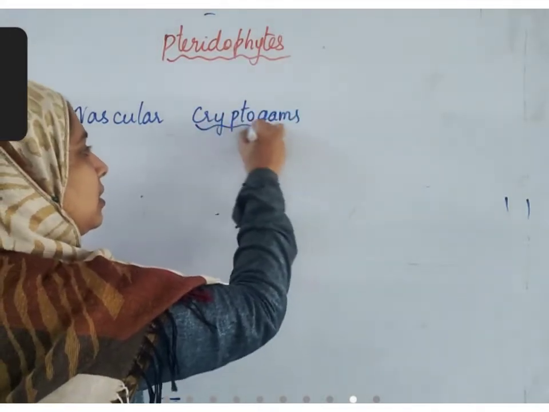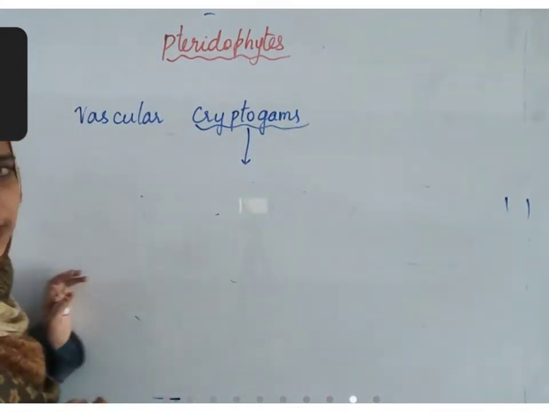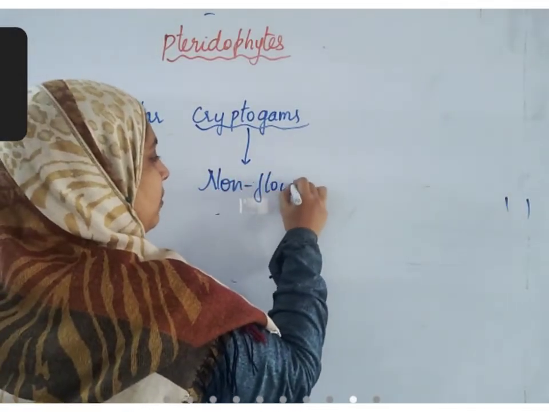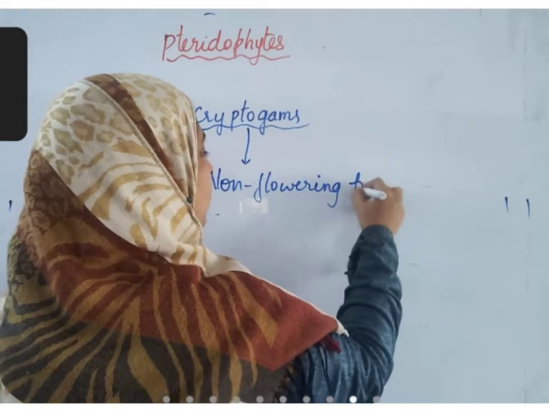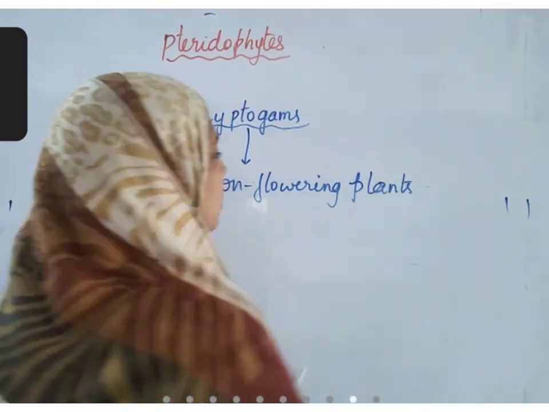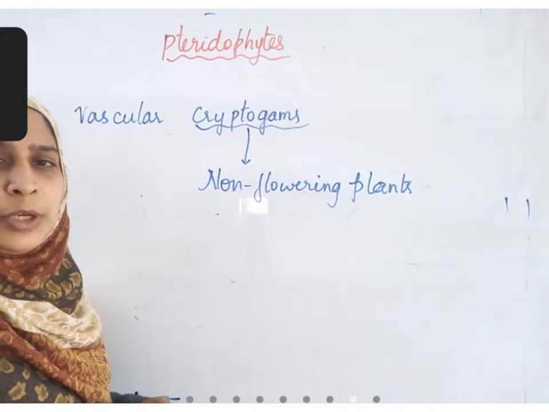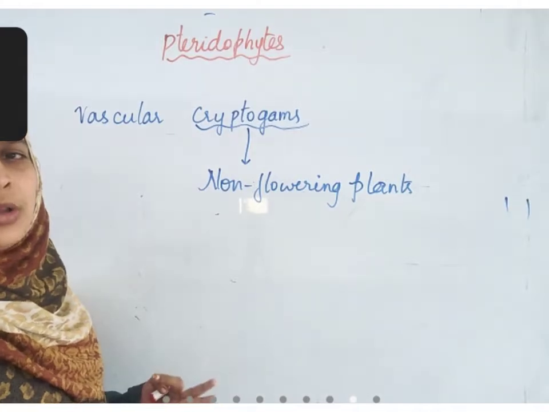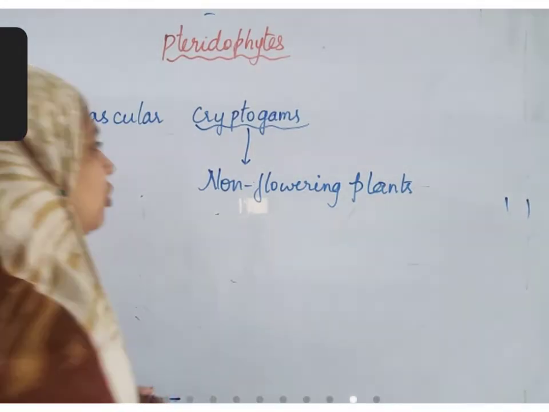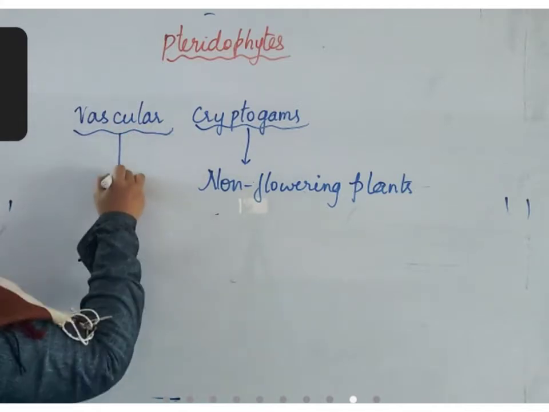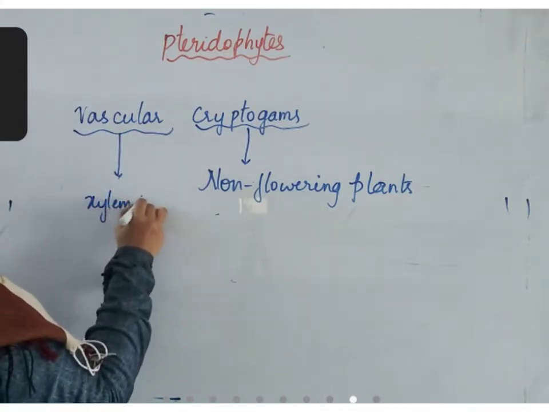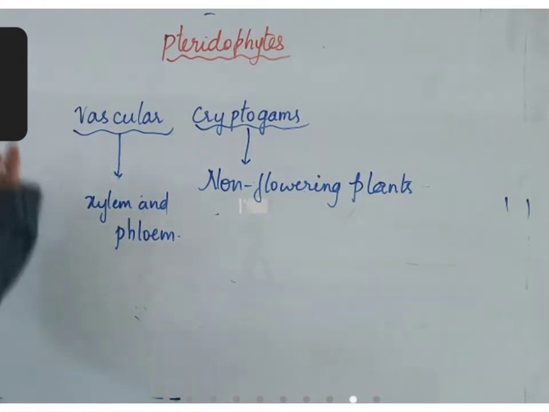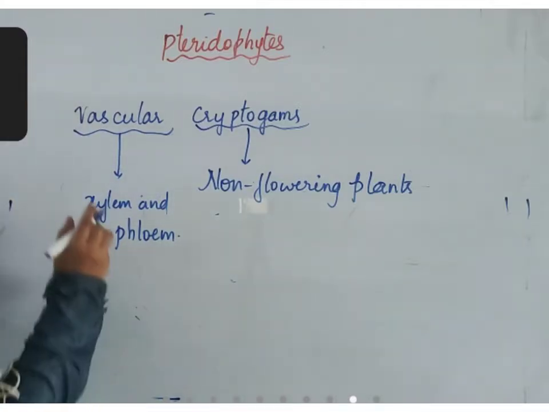Cryptogams is a term used for all those plants which cannot produce flowers. So they are all non-flowering plants. All the plants that belong to Thallophyta, Bryophyta and Pteridophyta are non-flowering plants. Among these, only pteridophytes have vascular bundle, that is, xylem and phloem. That is the reason they are called vascular cryptogams.